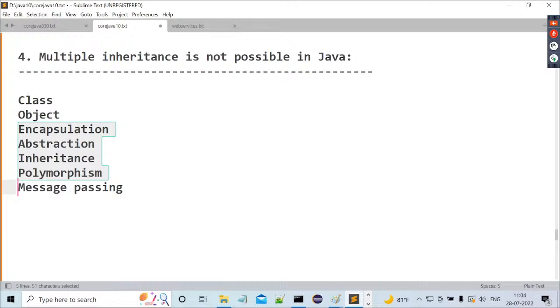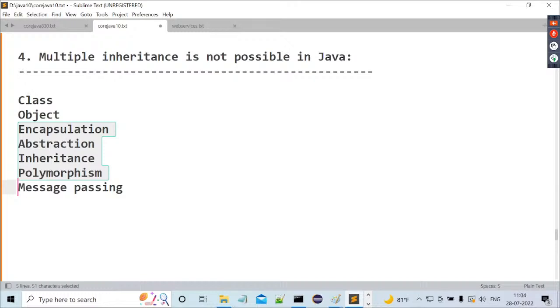Tell me, when is a programming language object-oriented? If any programming language is representing data in the form of objects by following object-oriented features or principles, then that programming language is object-oriented.